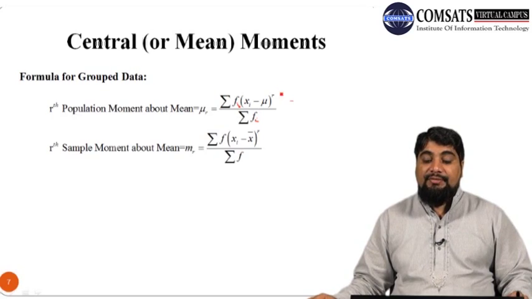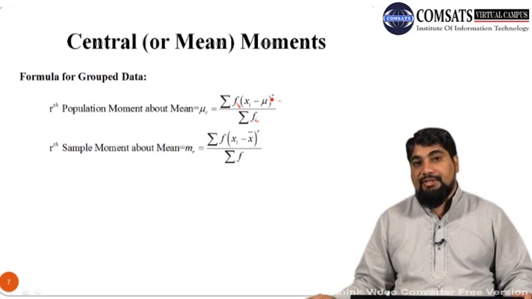You can see that if r is replaced by 2, then we get mu2, which is the second population moment about the mean, and it is summation f into xi minus mu whole square over summation fi. So it is actually the variance which we discussed in the last lecture.